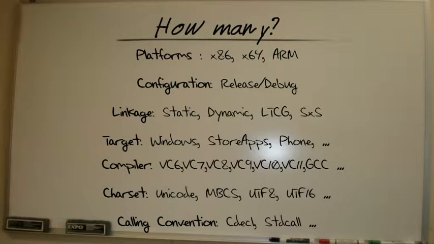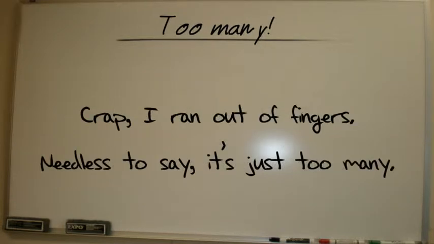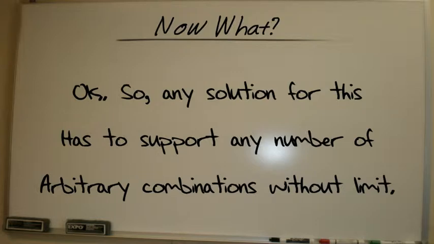And so all of these things are not going to link perfectly if you can't support all of them. So I started thinking, well, we have to do something about this, and there are just too many ways to think about it, so I can't have a really simple solution. Our solution has to support any number of arbitrary different combinations without limit. And I really mean that, without limit. I can't say, here are the things we're going to allow you to pivot on. We can't even choose that. I started with that, and I got to about the fifth or sixth, and now I can pull another one out of my hat any single time for a library that I haven't talked about.